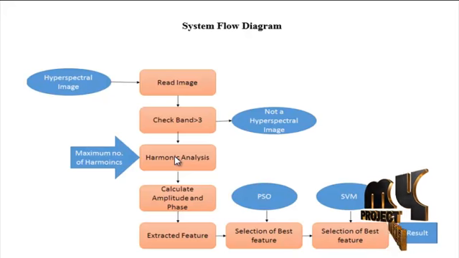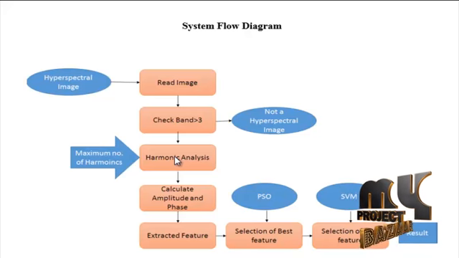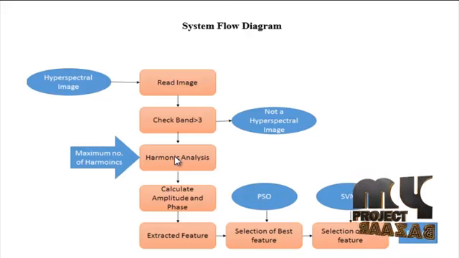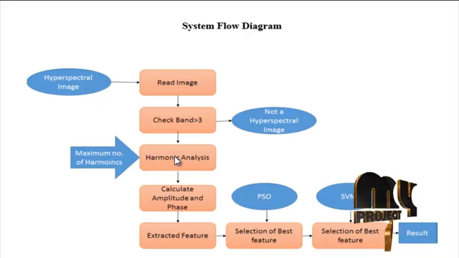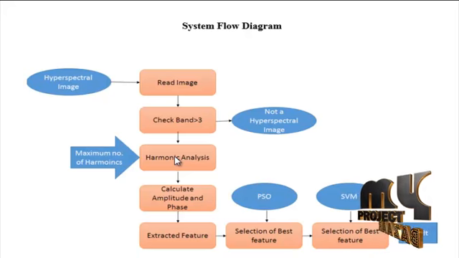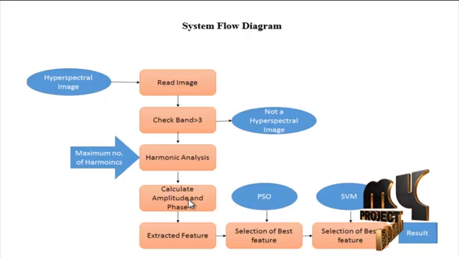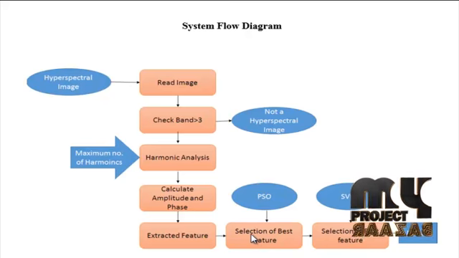Although the traditional Fourier analysis, which is a two-dimensional transformation, can be used to transform the hyperspectral image into a range of frequency images associated with each band in the frequency domain. The reflected frequency changes of every pixel are based on a specific band. Next, here we calculate the amplitude and phase values. These amplitude and phase values are passed to the PSO algorithm for getting the optimized values.